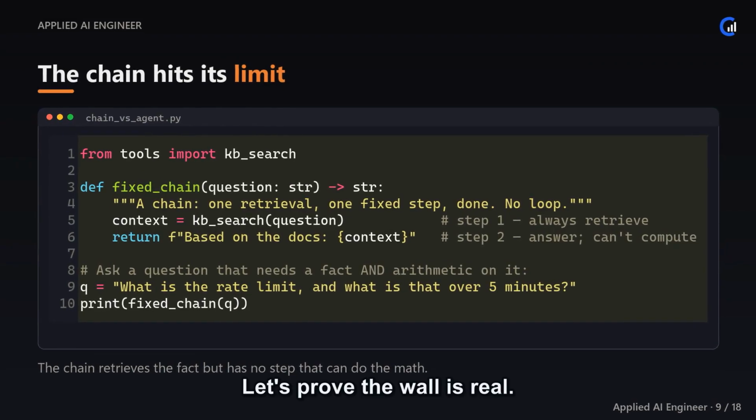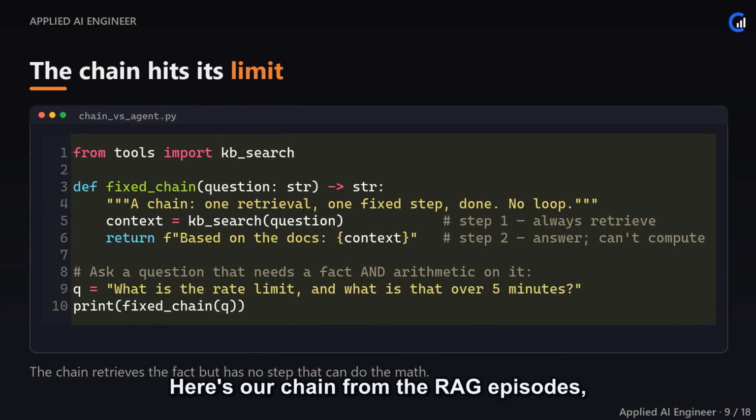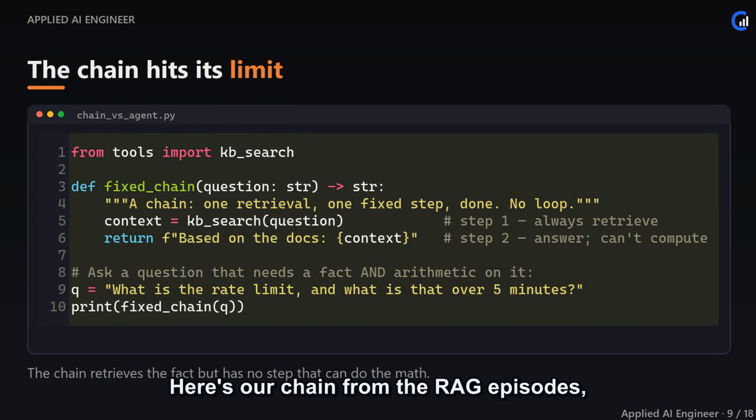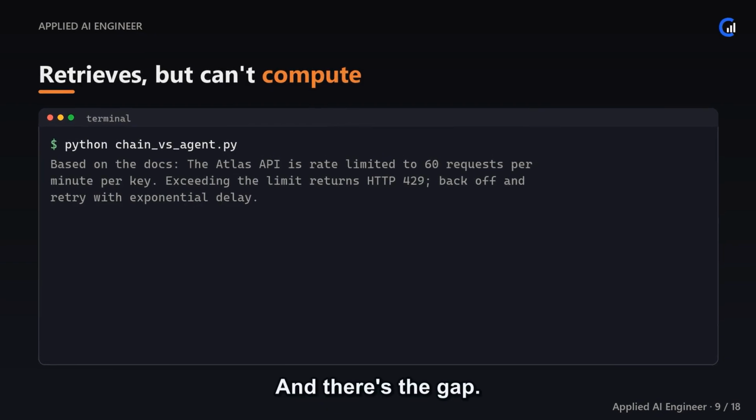Let's prove the wall is real. Here's our chain from the RAG episodes, stripped to its bones: retrieve, then answer. We ask a question that needs both a fact and arithmetic on that fact. The chain will happily fetch the rate limit document, but there is simply no step in it that can multiply. It can't add one because its shape is fixed. Watch it fall short.